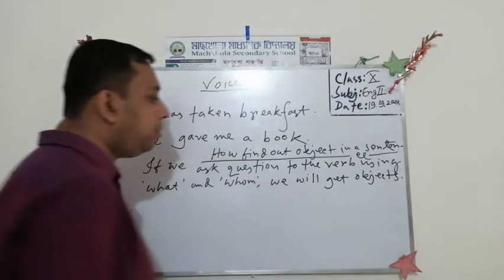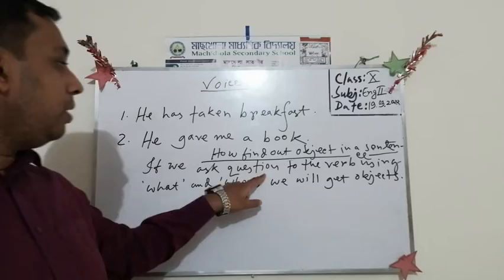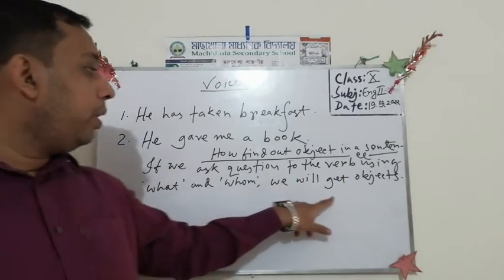Okay, so how to do it? If we ask a question to the verb using what and whom, we will get the object.